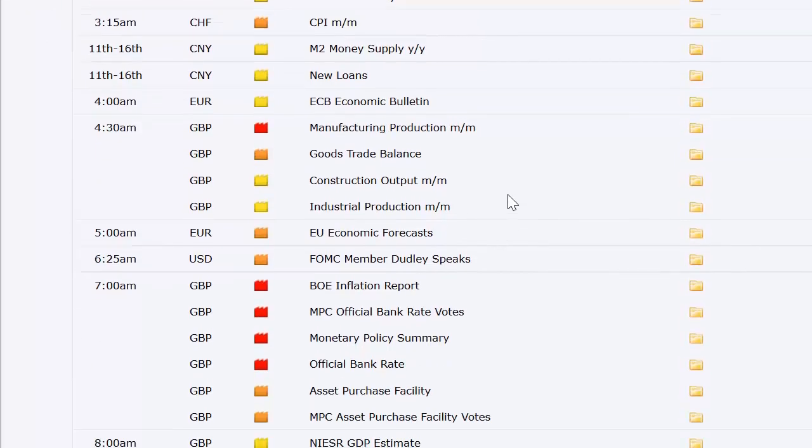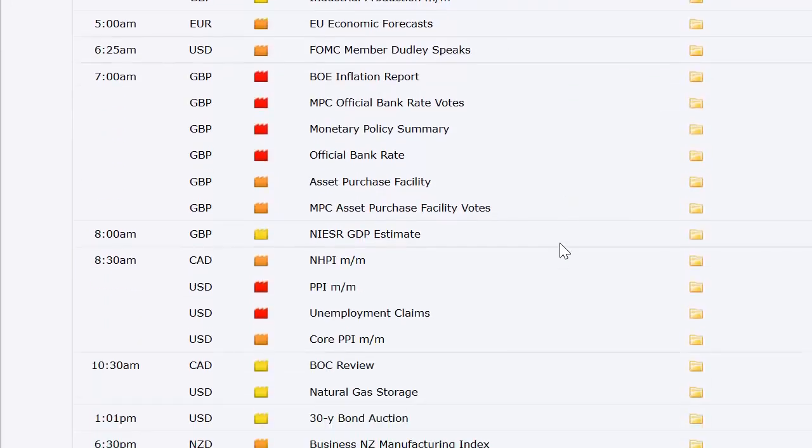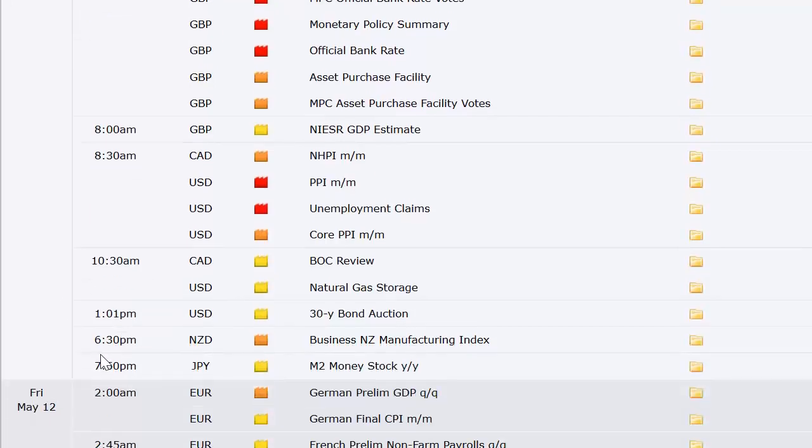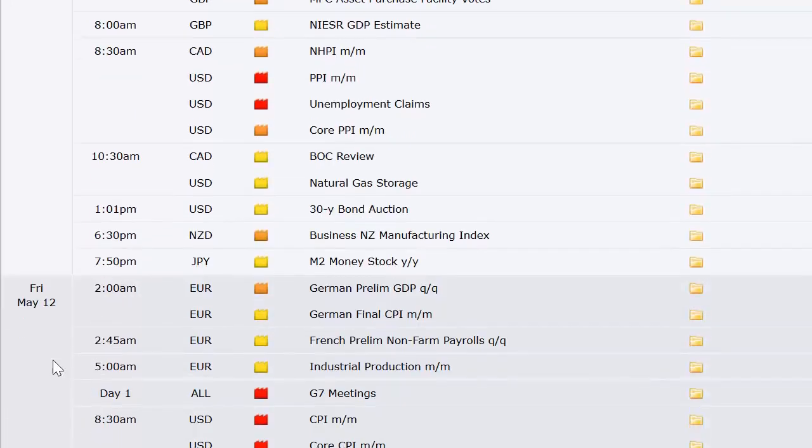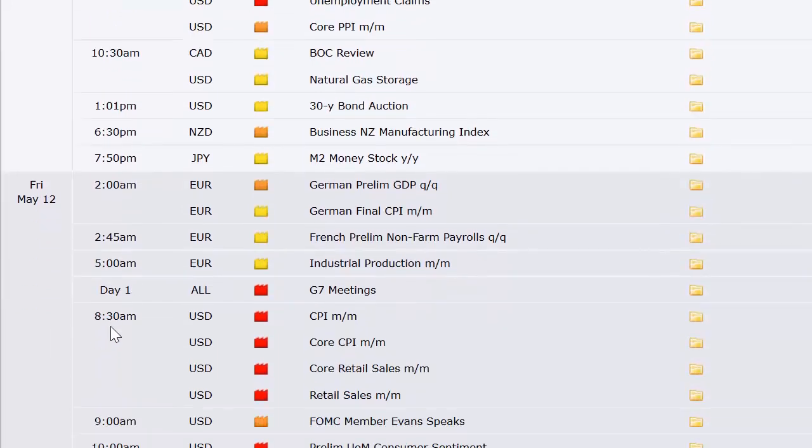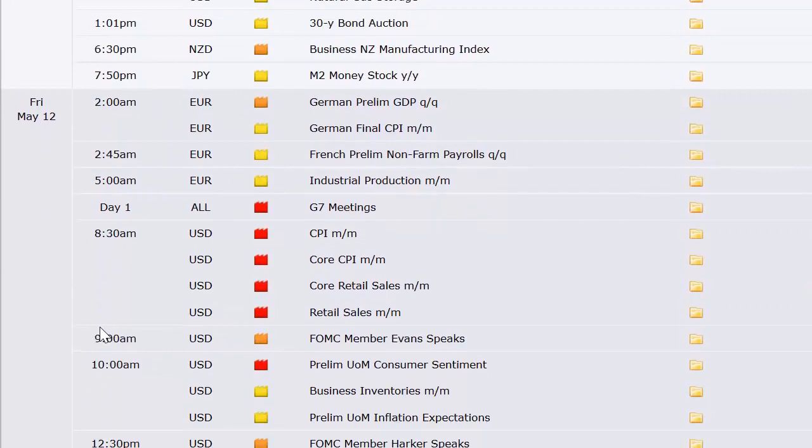UK again, manufacturing production, the goods trade balance, construction output, industrial production. Economic forecasts out of the EU, got a Fed member speaking. Then at 7 a.m. on Thursday, we get UK's rate announcement out of the Bank of England. Then the U.S. has PPI, that's the monthly number, and the weekly unemployment claims. Bank of Canada review. Natty gas here in the U.S., and then our 30-year bond auction. Money stock out of Japan going into Friday.